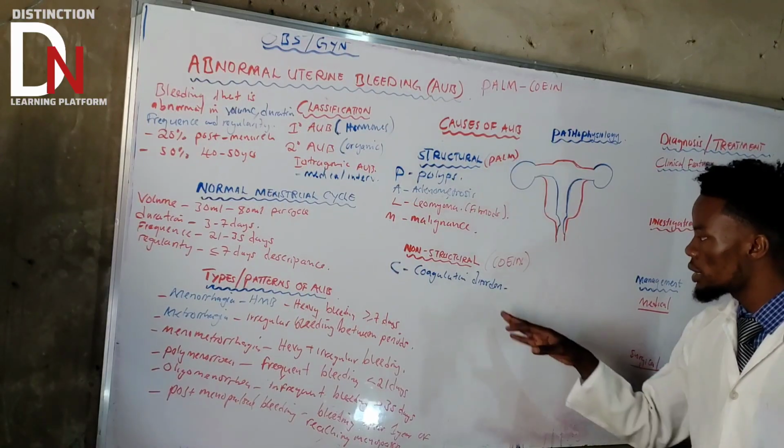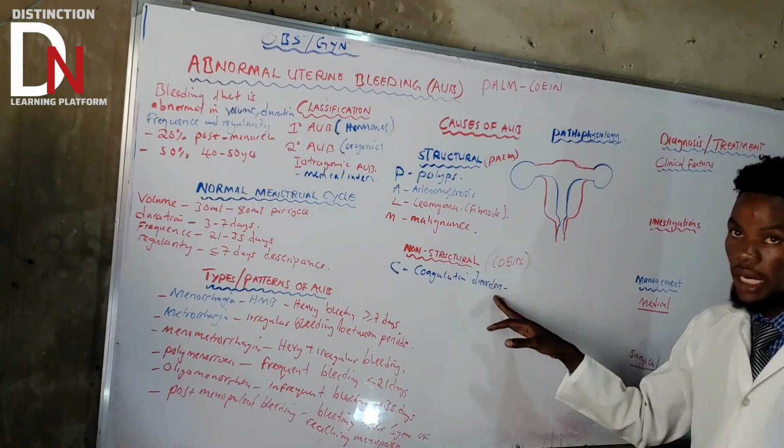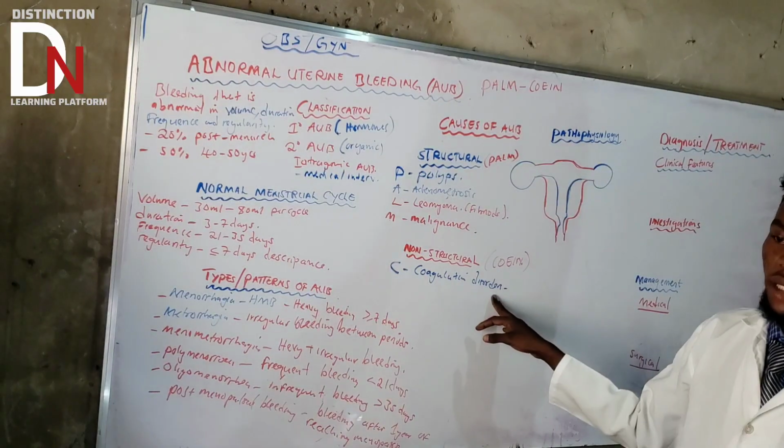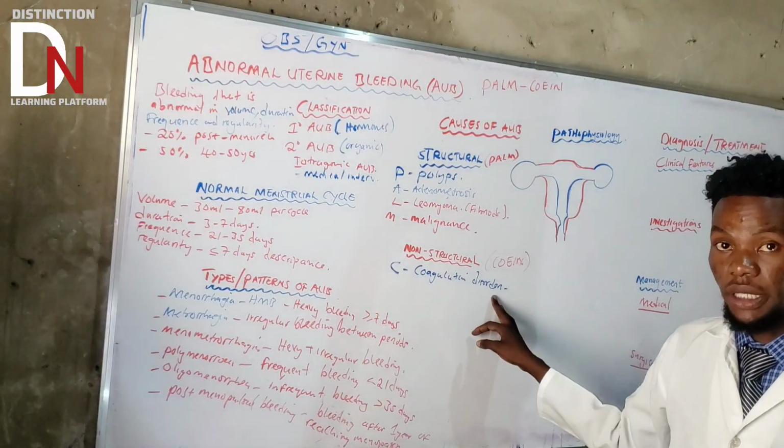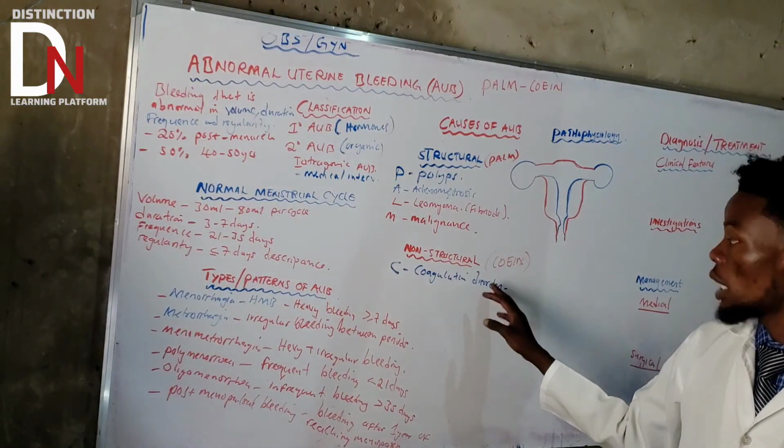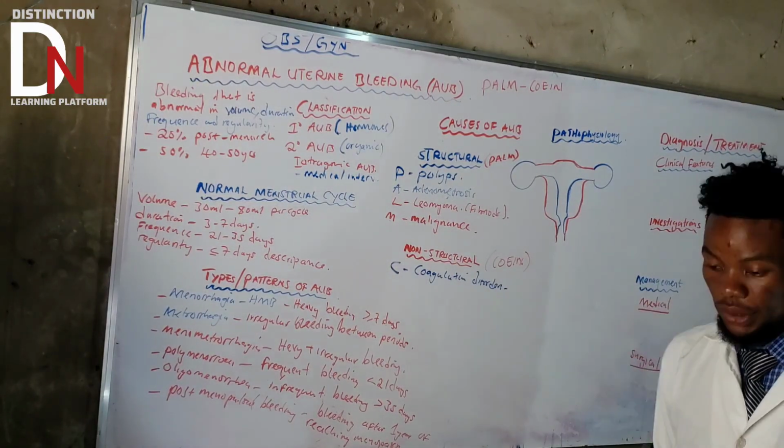The other thing is if someone is on drugs that affect the coagulation cascade, like warfarin and heparin. So you also need to take note of that under coagulation disorders.